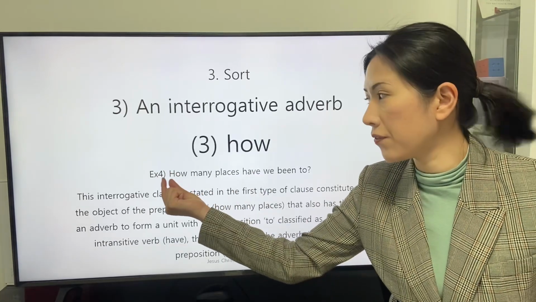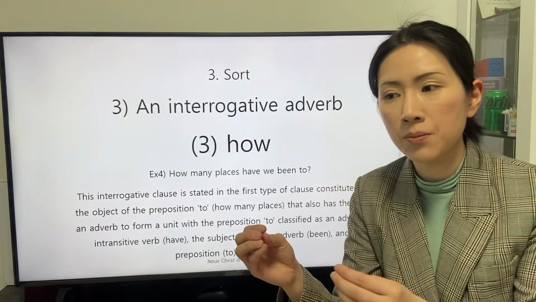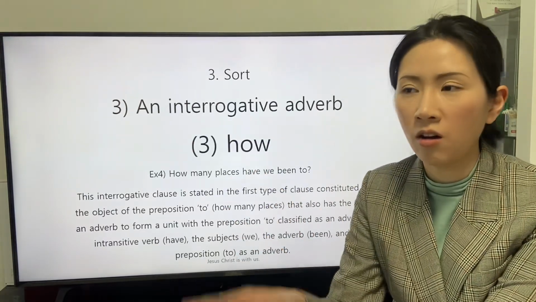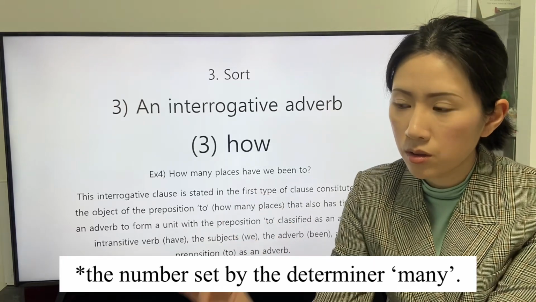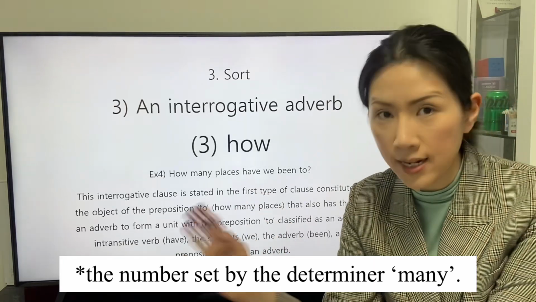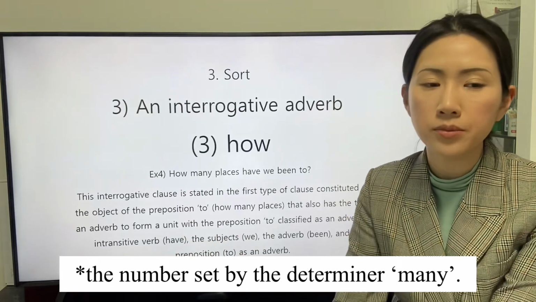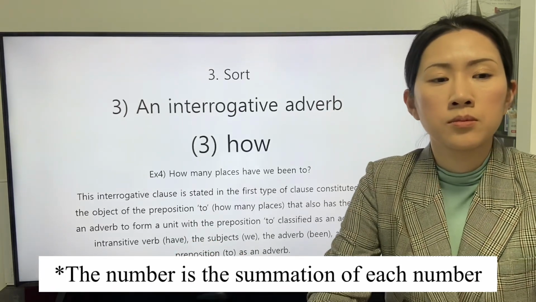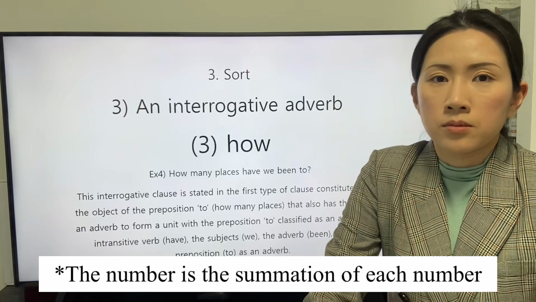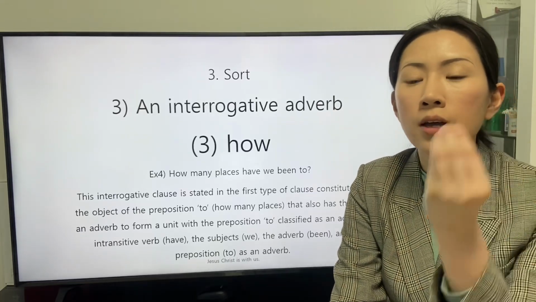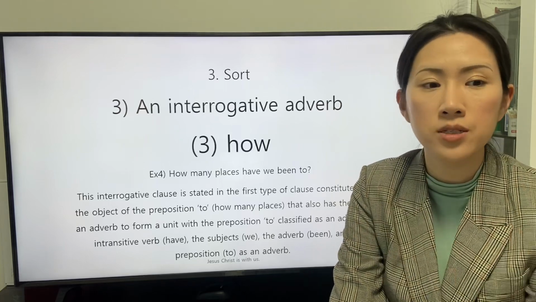The interrogative adverb how specifies the scale of the number at each point in time during the experience.